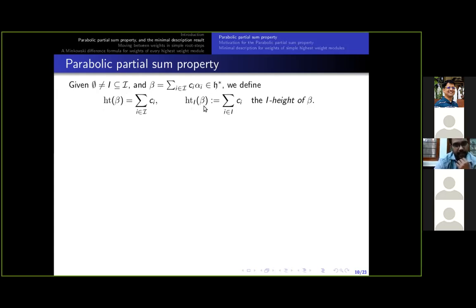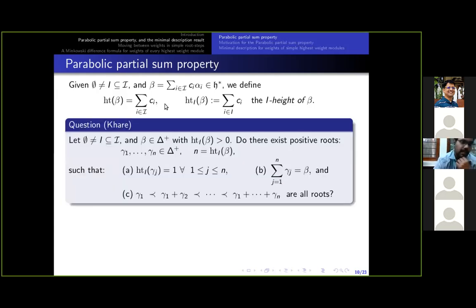And this number, the height with respect to I of beta, we call the I-height of beta. So in the second and third examples, we had unit I-height roots. Those are roots with this number equal to 1.